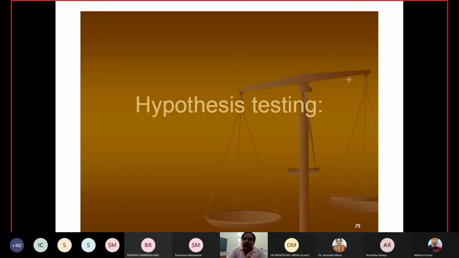So the first question is what is the parametric setup and what is the non-parametric setup. In the parametric setup, you are assuming that your observations are following some particular distribution, and then you are using those observations for your inference.